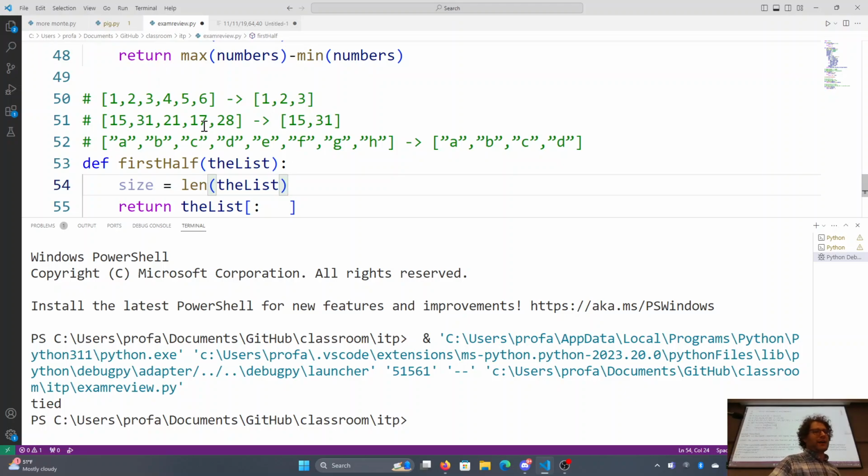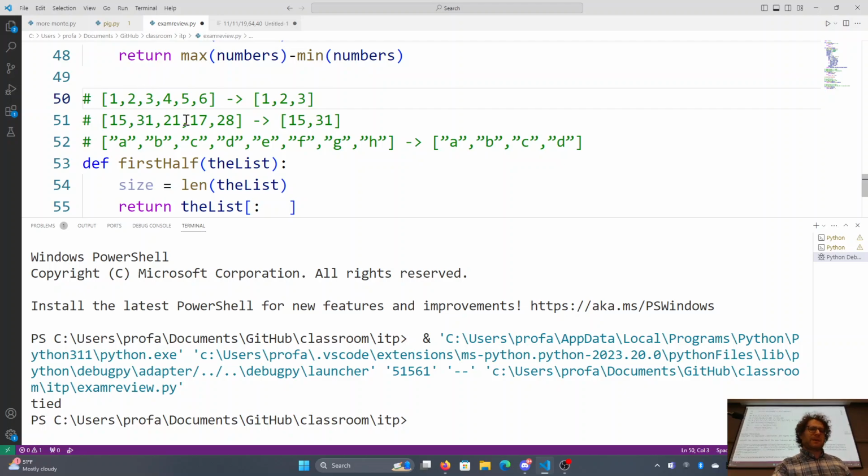So let's go ahead and just think about this. The length of the list is 6. The length of this list is 5. Now, if I divide this by 2, because when I think halving, I think divide by 2, which is a good place to start. If I do 6 divided by 2, that's going to give me 3. That's the size of what I want half the list to be.